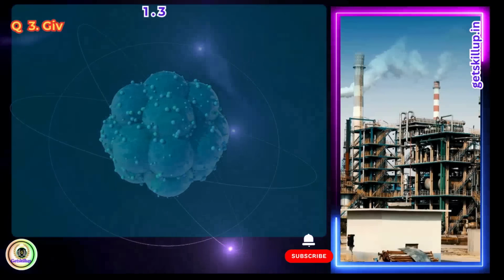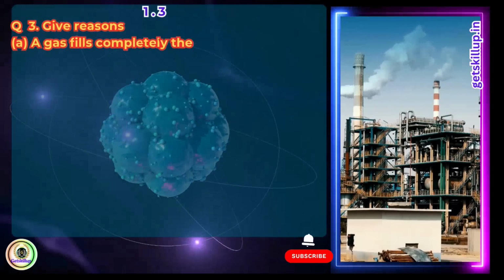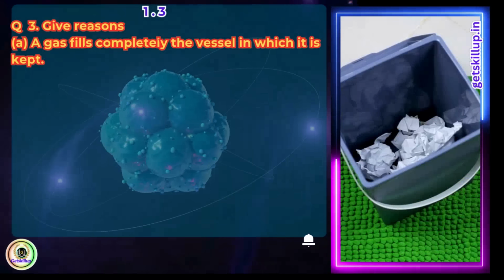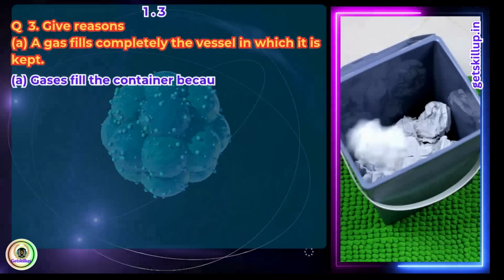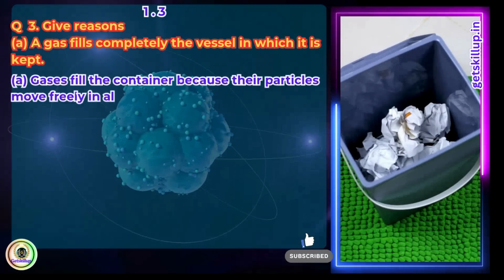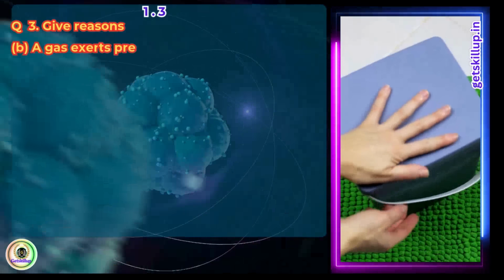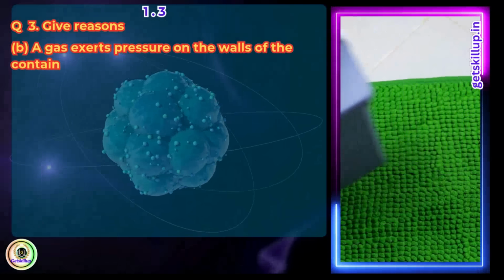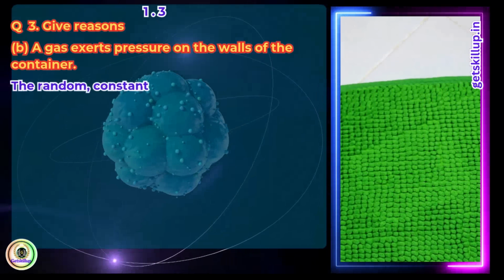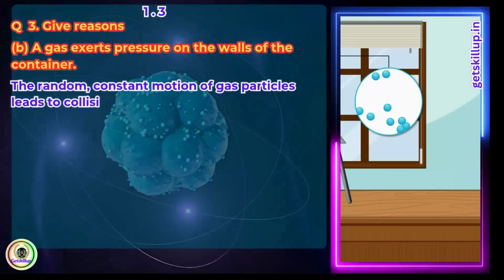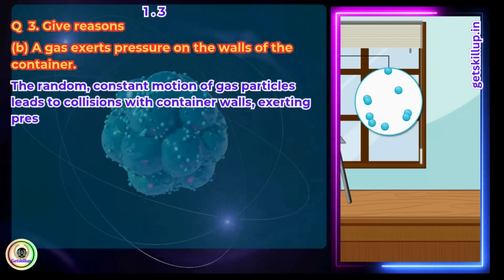Question 3. Give reasons. A gas fills completely the vessel in which it is kept. Answer. Gases fill the container because their particles move freely in all directions and have negligible attraction. A gas exerts pressure on the walls of the container. Answer. The random constant motion of gas particles leads to collisions with container walls, exerting pressure.